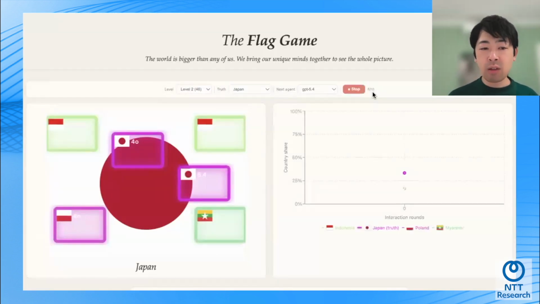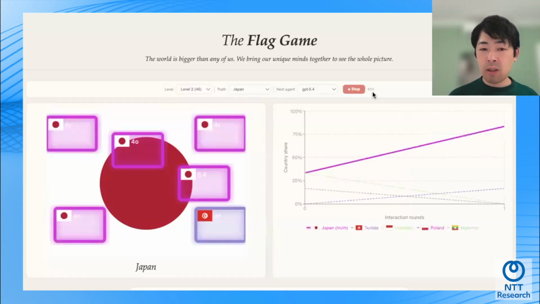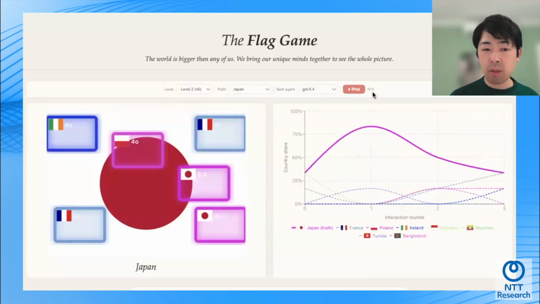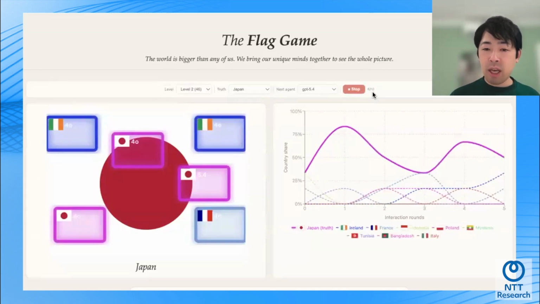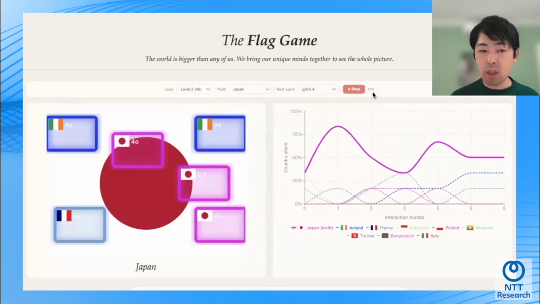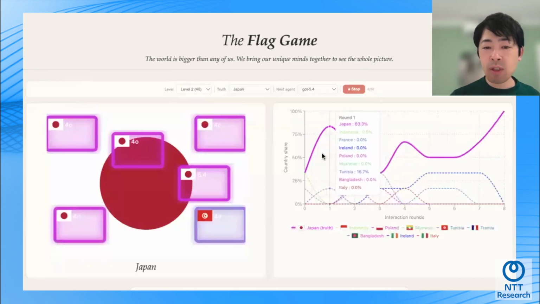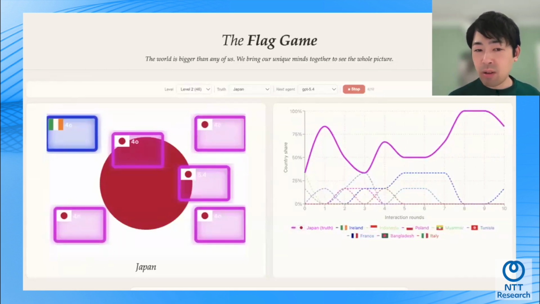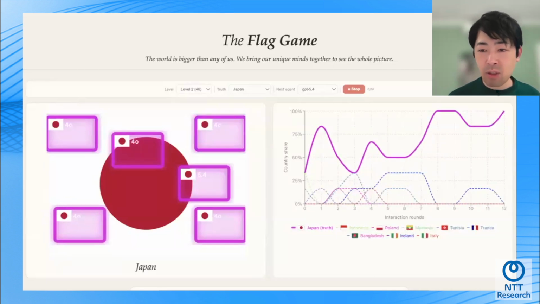Now agents are talking to each other about what they see, and the API is running at the back in real time, right? As you can see, at every step of communication, each agent has their own belief of what they might be seeing. And wow, this time I think it has really converged to the Japan flag really quickly, right?